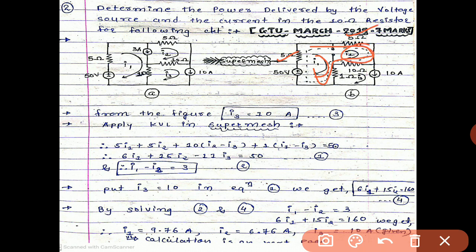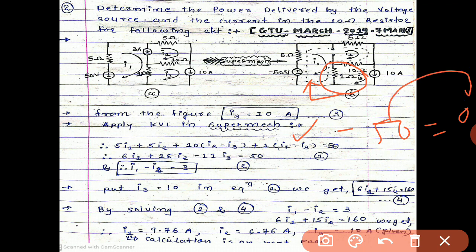Again plus 10 times (I2 minus I1), plus 1 times (I1 minus I3). Again clockwise, minus to plus, that is minus. So minus 50 equal to 0.